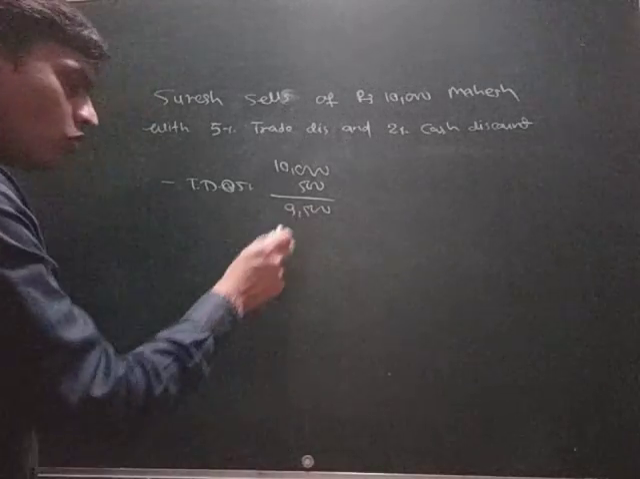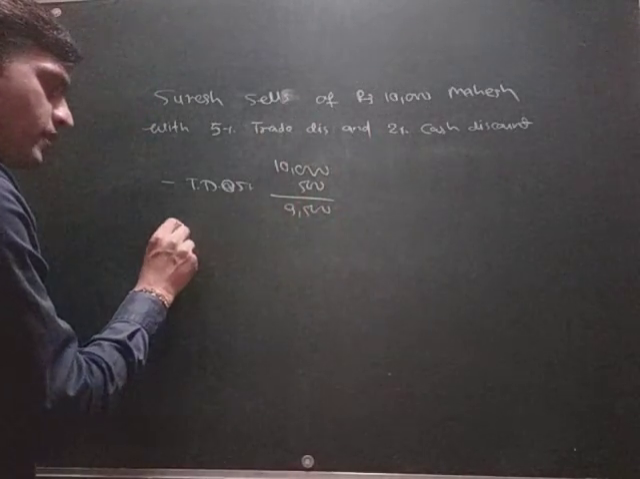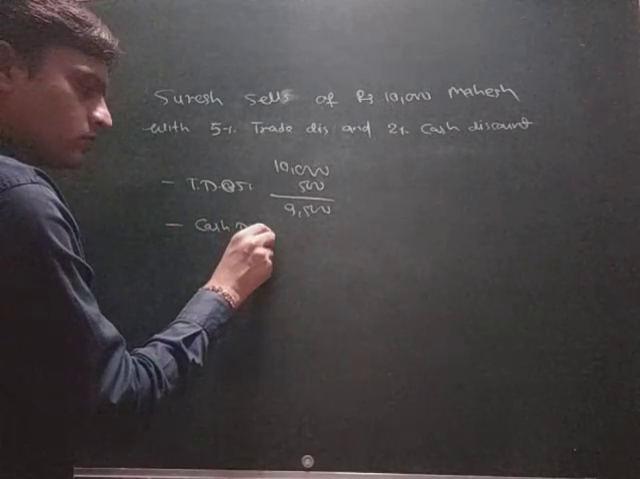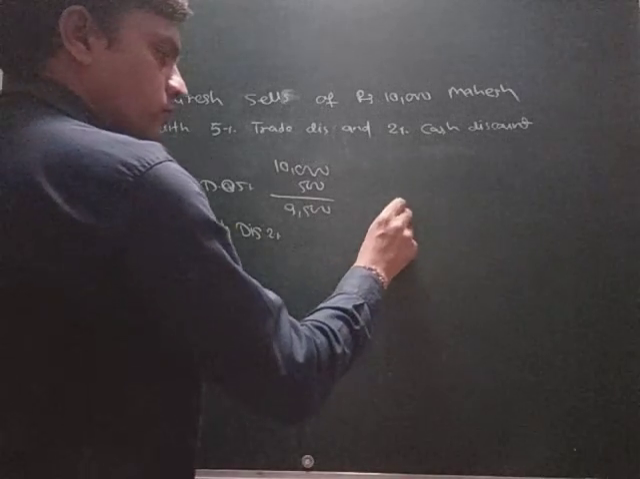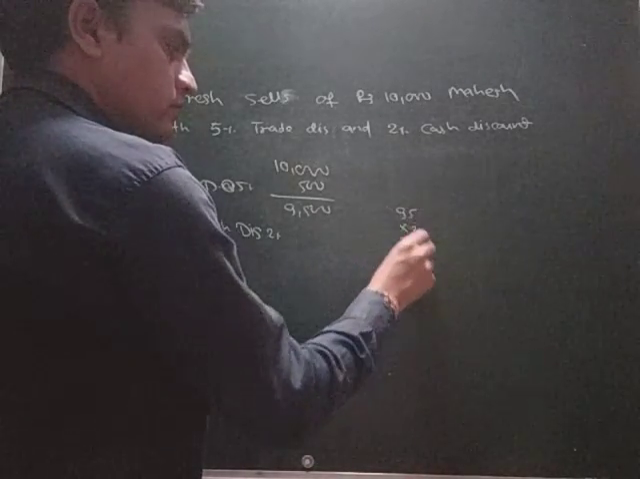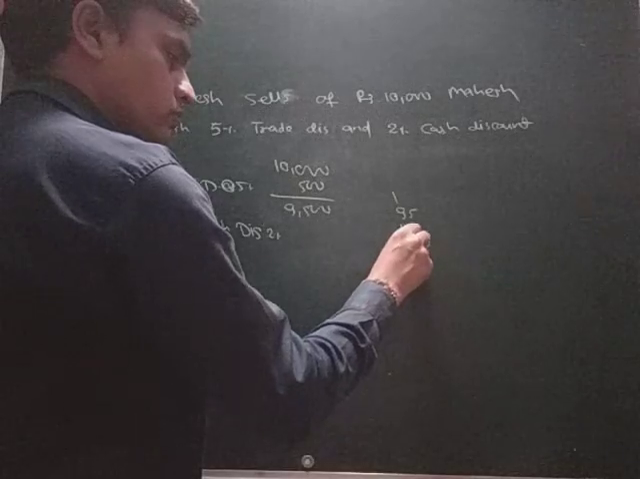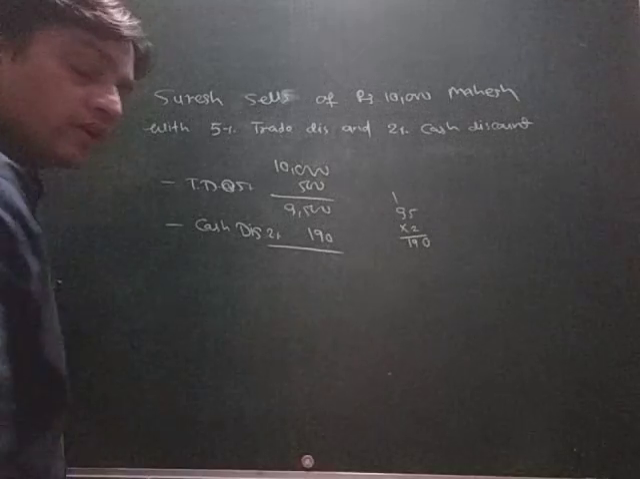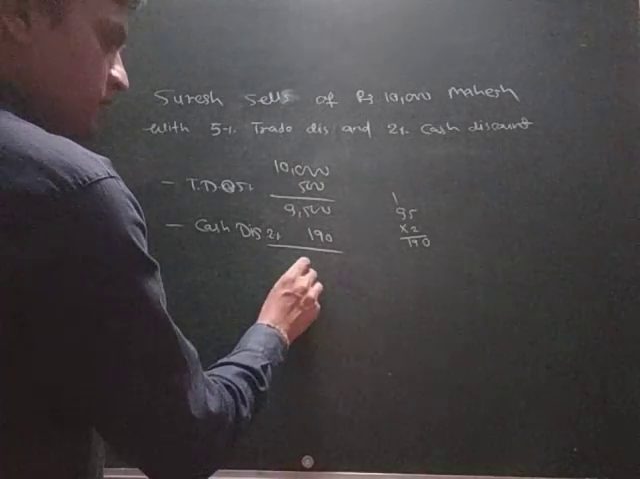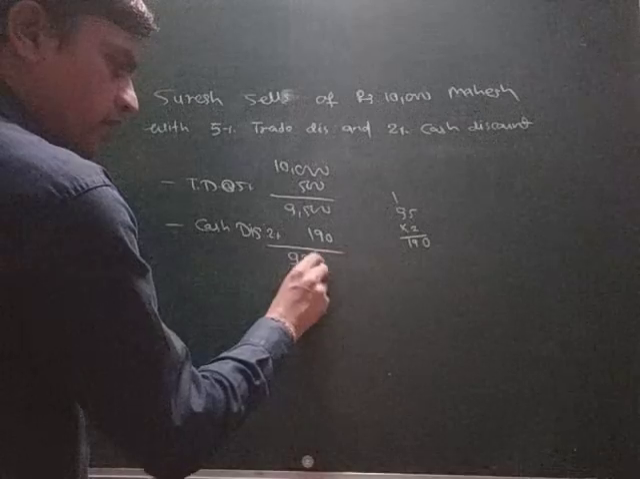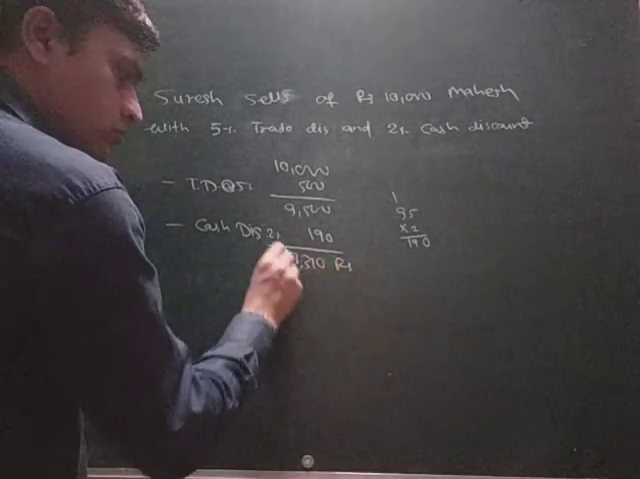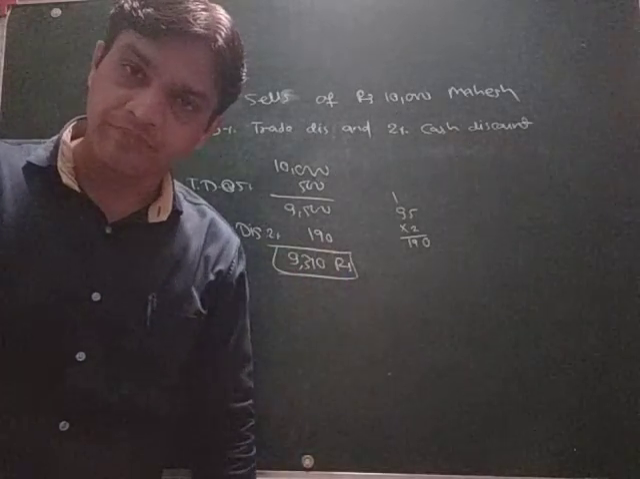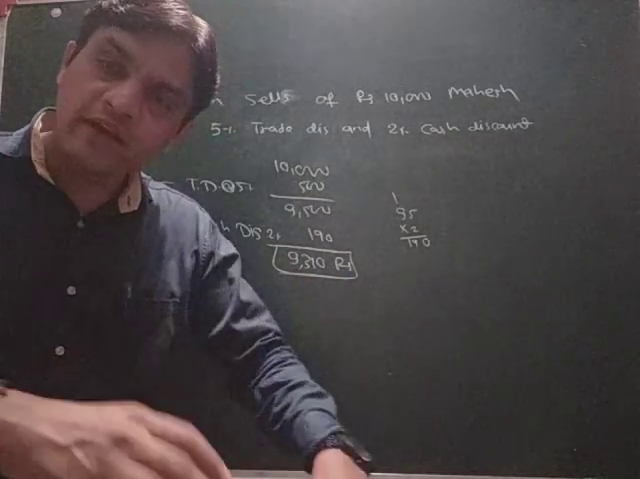On this amount, 2% cash discount will be calculated. So 2% cash discount will be 190 rupees, and 190 rupees will be deducted. So how much would it be? That would be 9,310. So the amount payable for Mahesh is exactly 9,310. And after that we can do the journal entry.